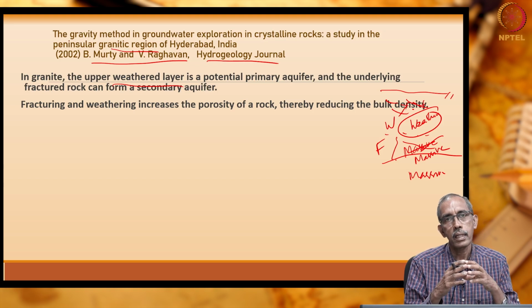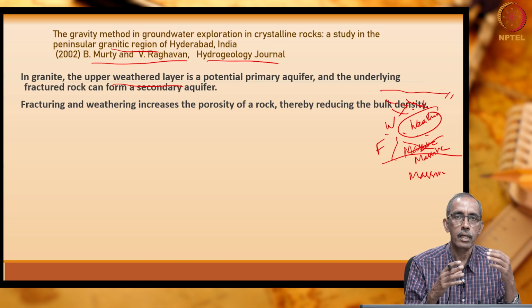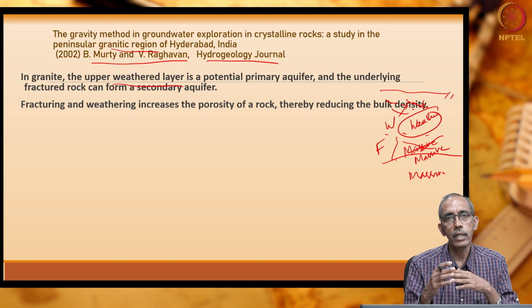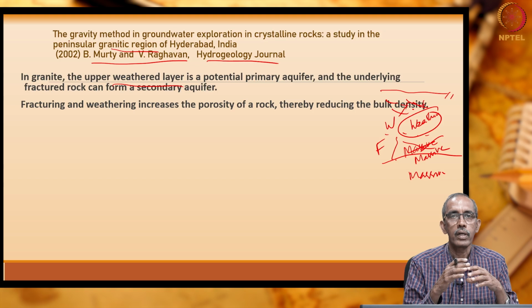The porosity is a measure of volume of voids to the total volume. It is a ratio of volume of voids to the total volume. So, porosity will increase if the rocks are very much dissected, fractured and weathered. When they are fractured and weathered, the bulk density will decrease.